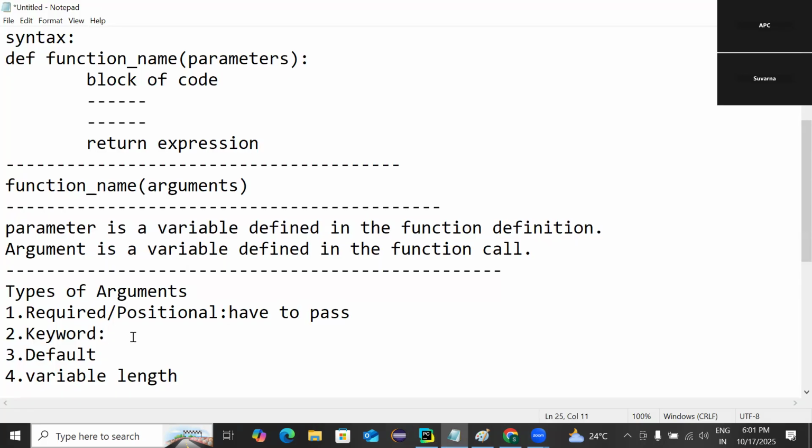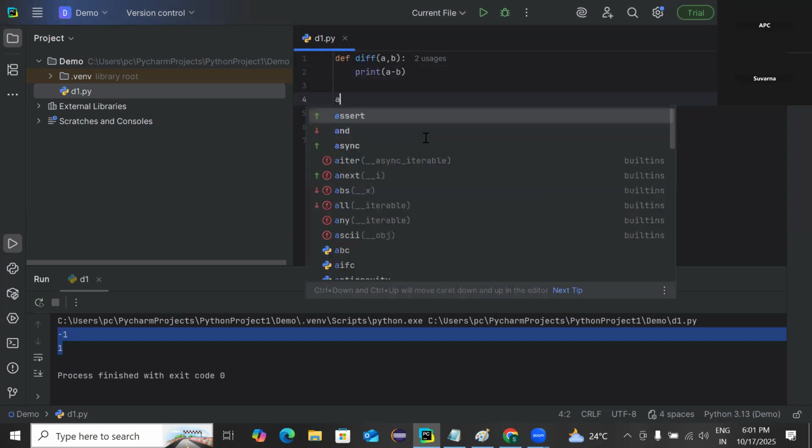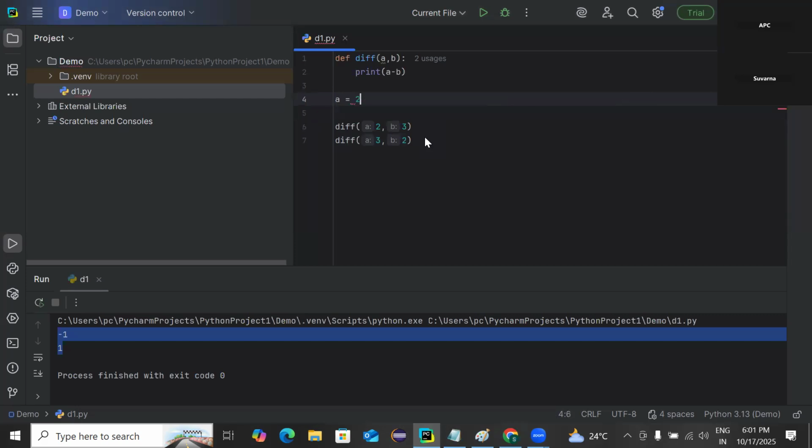Here we can pass arguments with names. Coming out of the function definition, I assign names like A equal to 2 and B equal to 3, assigning the values for the variables.